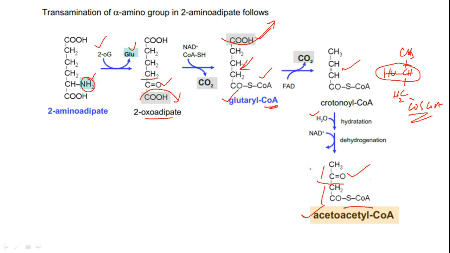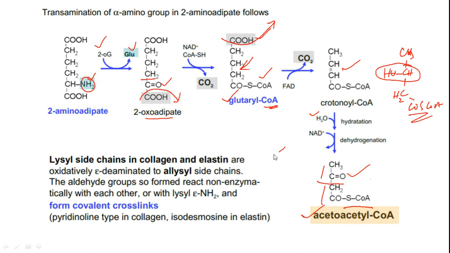Thereby first we get 2-ketoadipate, that will become glutaryl coenzyme A, and ultimately it is going to give us the acetoacetate molecule. Okay, acetoacetyl coenzyme A. And here the importance of lysine is in maintenance of the health of collagen and elastin. Okay, so these are the two very important proteins that are present in our body.